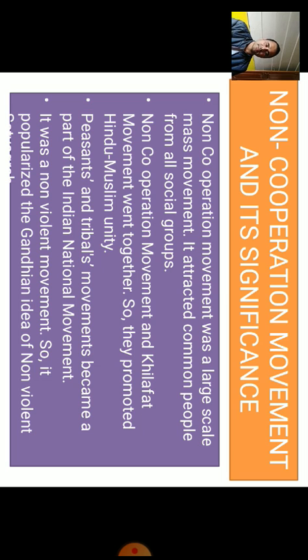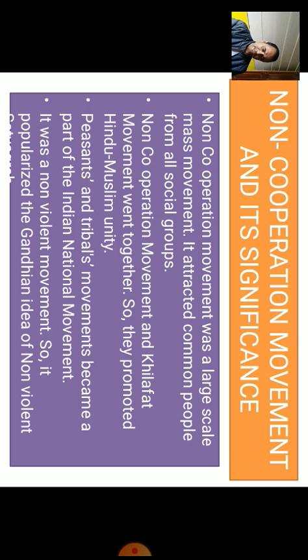This is how we can create a timeline which will be very helpful to understand the chapter in the chronology of the years. Up to here we have discussed that though the non-cooperation movement was not successful in attaining its objectives, we cannot underestimate its importance or significance. Why? Because the non-cooperation movement had so much impact on British rule, and it strengthened and organized the Indians against the British.